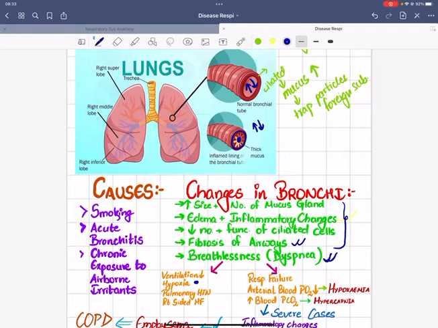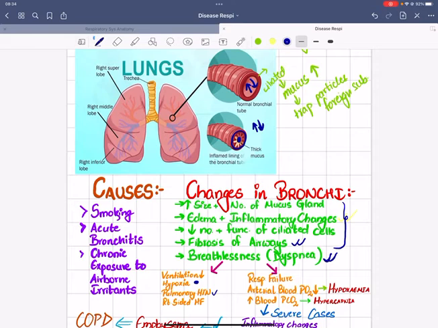Hypoxia is a condition where the oxygen concentration decreases in your body, because the air is not coming into or going out of your lungs. The carbon dioxide is retained in your lungs, and the oxygen is unable to be provided to your alveoli as required, because of which the gaseous exchange is also affected, and as a result the hypoxic condition develops.